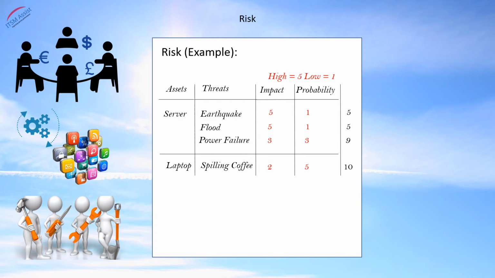So in this example, where will I be focusing on and where will I spend my money? Clearly, I will be focusing on potential power failures and spilling coffee. If I had an unlimited budget, then I would spend on everything I could possibly think of. However, life is not like that. We have limited budgets and have to work within such budgets. As long as we identify, understand and accept the risks which we are exposed to, and of course look to minimise where possible.